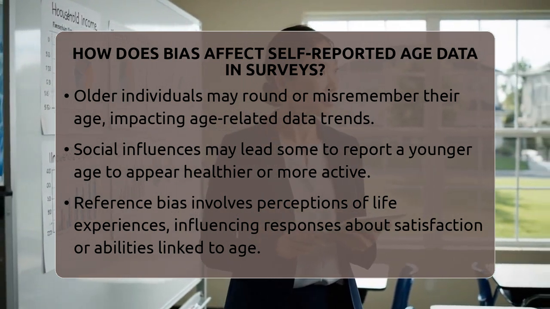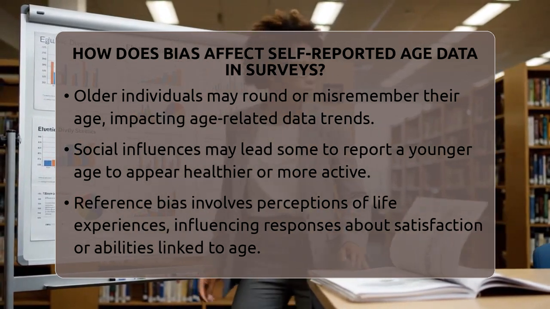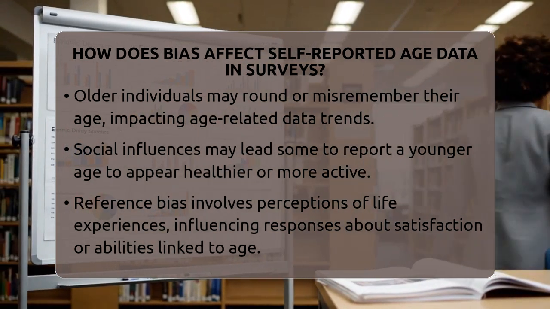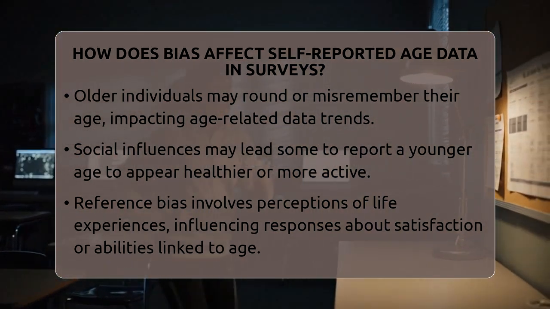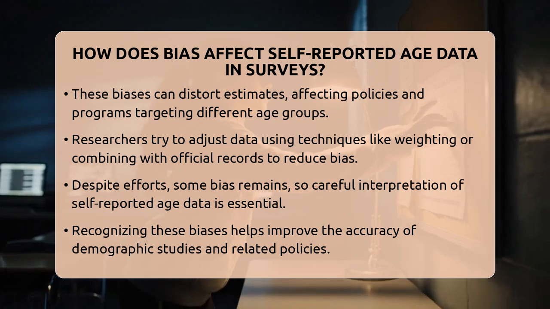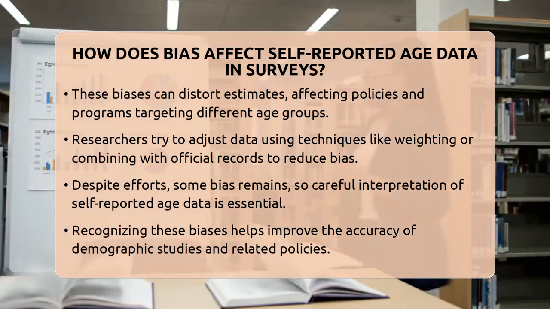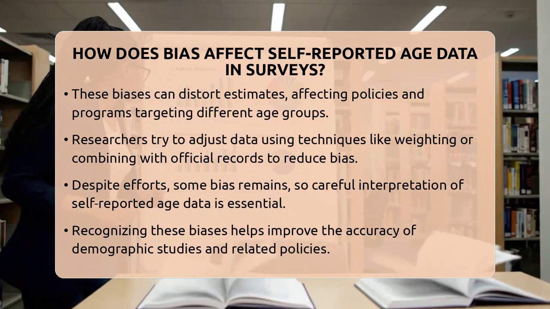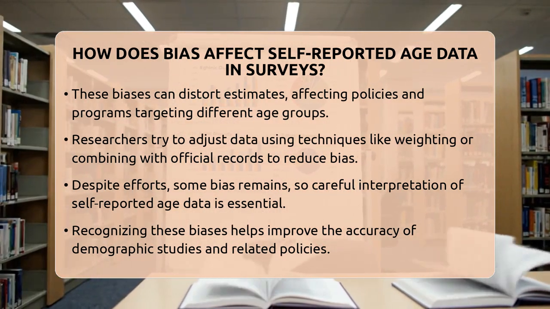These biases matter because they can lead to inaccurate estimates of how many people are in each age group. For example, if young adults are underrepresented because they are highly mobile or less likely to respond, programs aimed at youth might not reach the right people. If older adults are missed, healthcare planning or retirement policies could be based on incorrect data.